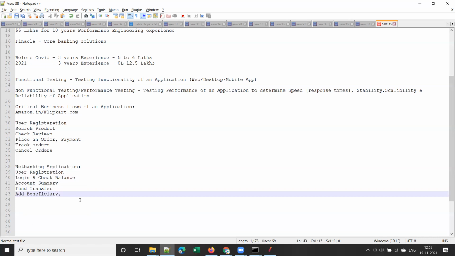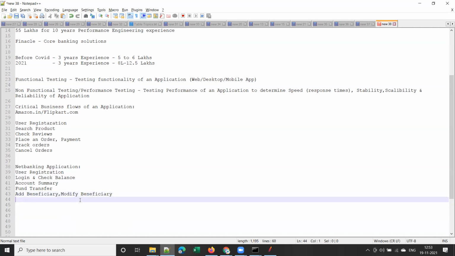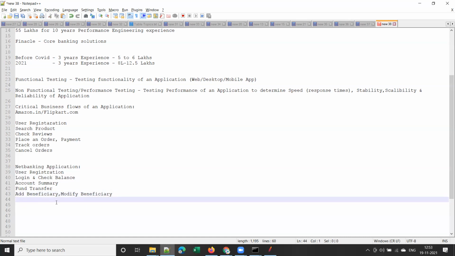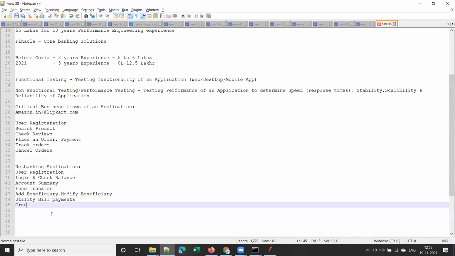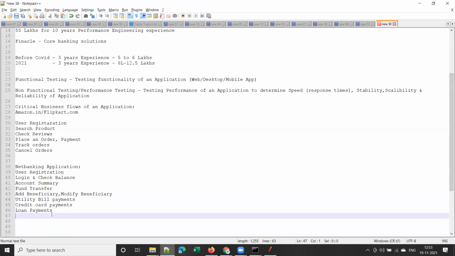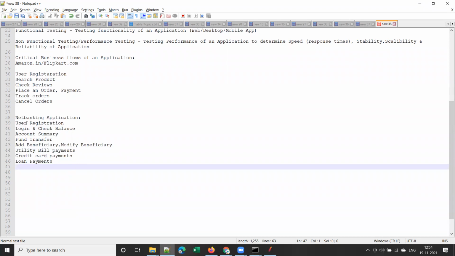Next, modify beneficiary, maintaining the beneficiaries list. What next? Add beneficiary, modify beneficiary, and what next? Payments, utility bill payments, yes or no? Credit card payments. If you have any loans, you will do loan payment, right? What else do you normally do, guys? You're missing one important thing.